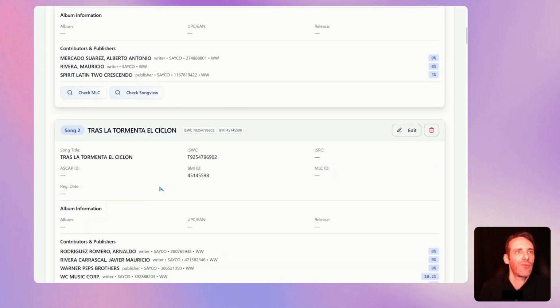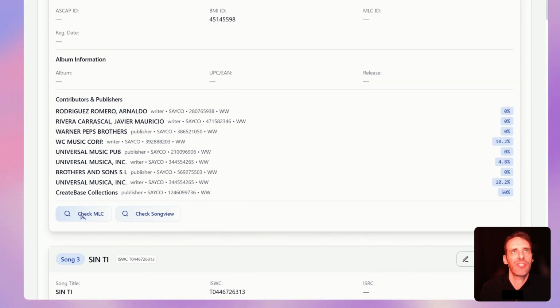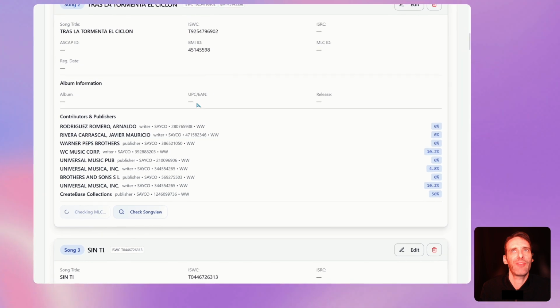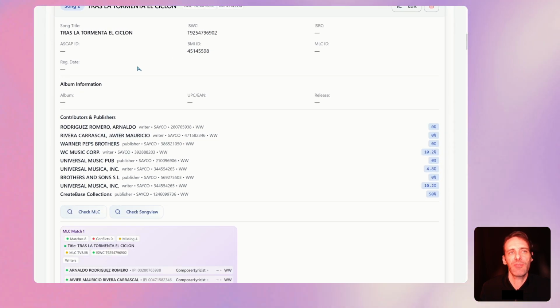Let's take a look at one of these. Now, this information looks pretty good. We've got an ISWC, we've got a BMI ID. We don't have a lot of other things. Notably, we're missing an MLC ID, but we do have a bunch of writers and a bunch of publishers. And this stuff all looks good to the human eye.